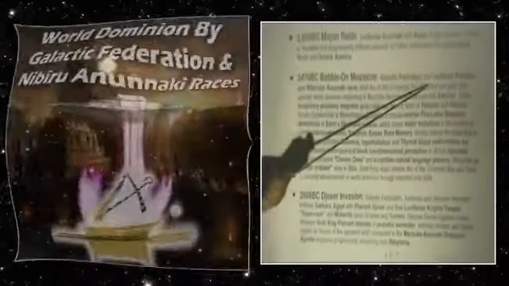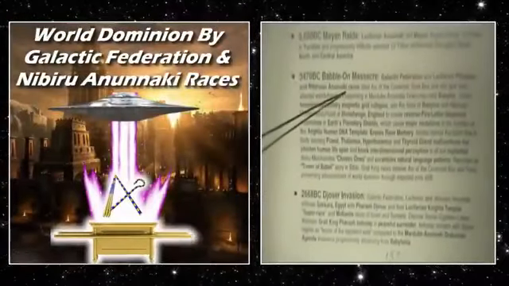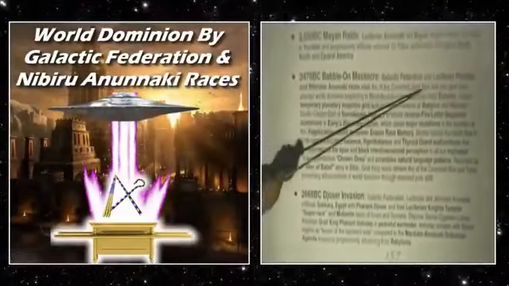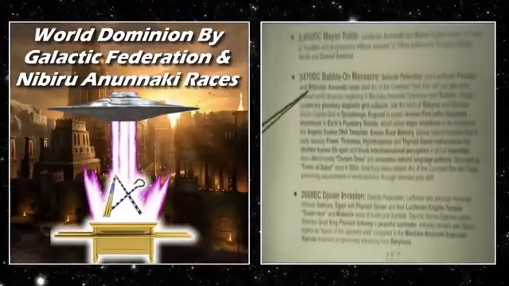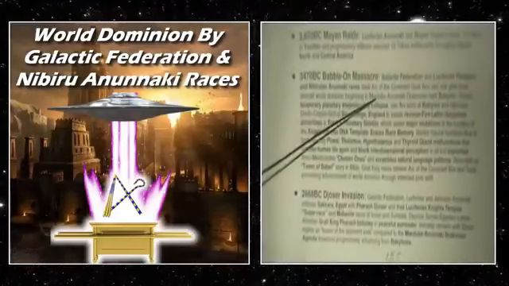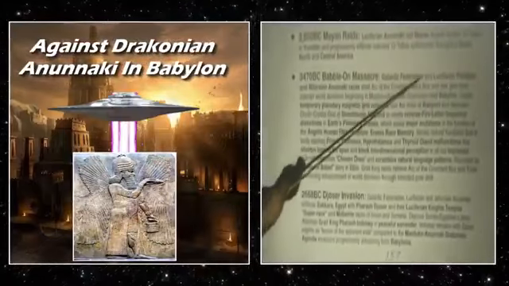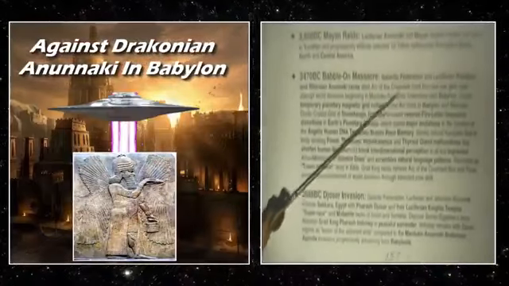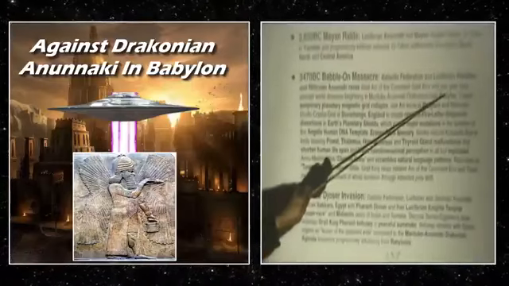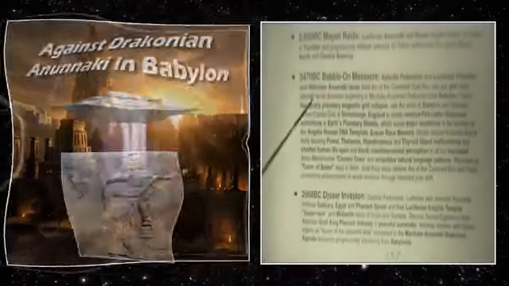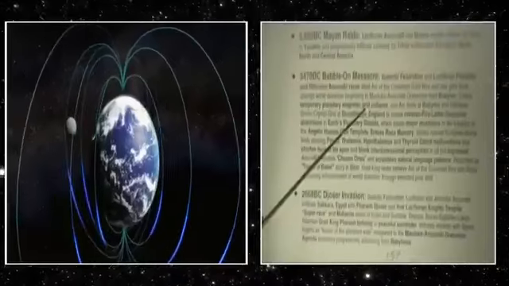The 3470 BC Babylon Massacre: Galactic Federation, Luciferian, Palladian, and Nibiru and Anunnaki races steal Ark of the Covenant gold box and Stargate tools. They attempt world dominion, beginning in Marduk, Anunnaki, Draconian held Babylon. So Galactic Federation and these guys, the Toth guys, go after the Draconian Anunnaki, the Marduk crew, that are holding Babylon. They create temporary planetary magnetic grid collapse.